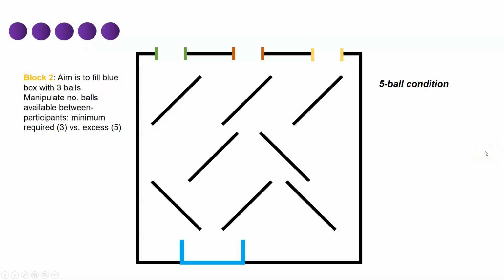In the 5-ball condition, there are surplus balls for completing the task. So here there's scope for exploration. You can try out the different entrances to work out which leads to the goal and still have enough balls to succeed.